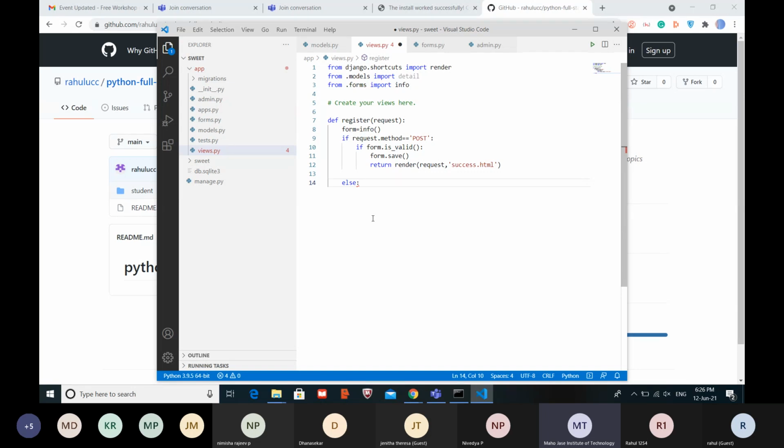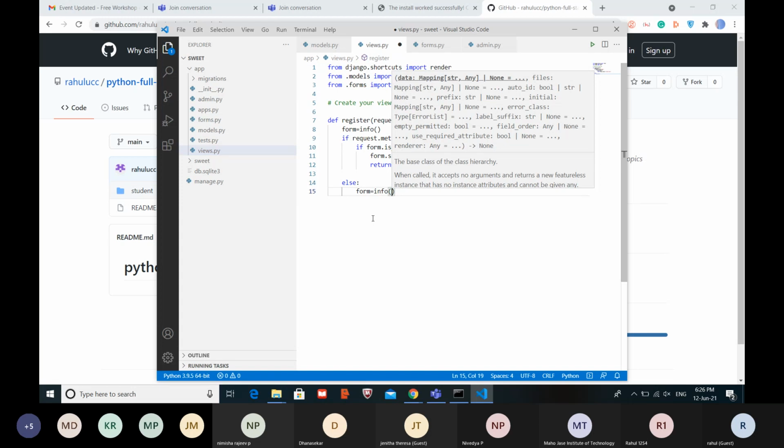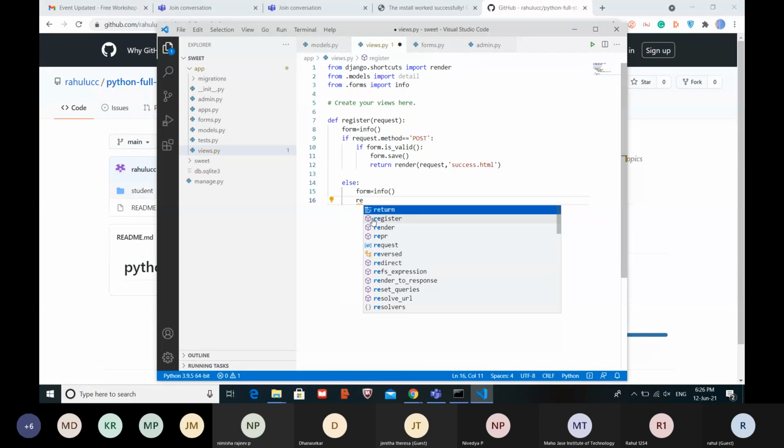Thanks. Sorry. I will explain the remaining part, how we are going to see that in the database and how it's visible to the students. Just the only 2 lines. form equals to info, and then just type with me and I will explain.